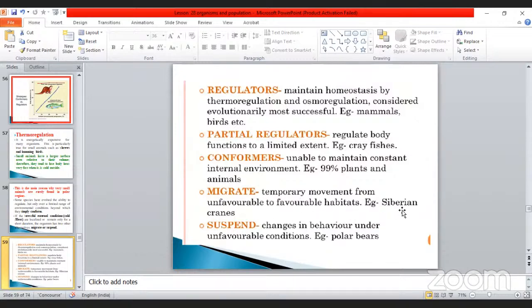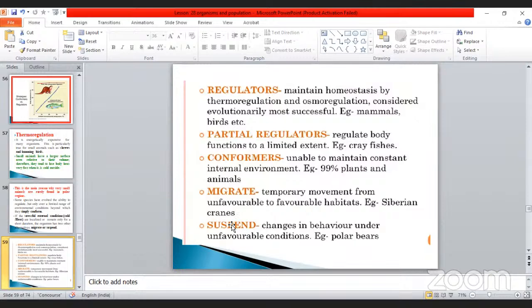That means from minus 90 degrees Celsius to minus 10 degrees Celsius, like that you can imagine. They can move from the unfavorable condition to favorable conditions. As an example, Siberian cranes are given. Next one is suspend, otherwise called suspends. Changes in behavior under unfavorable conditions: this is called suspend.